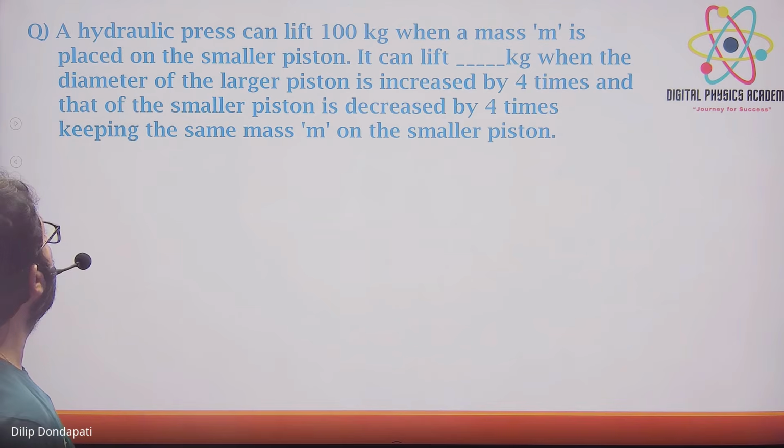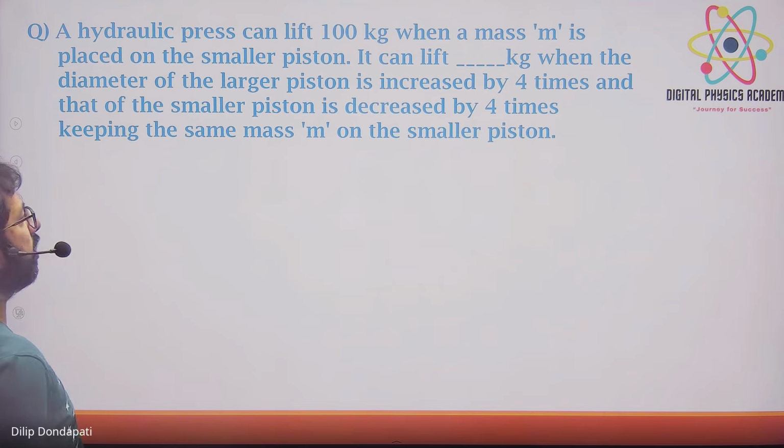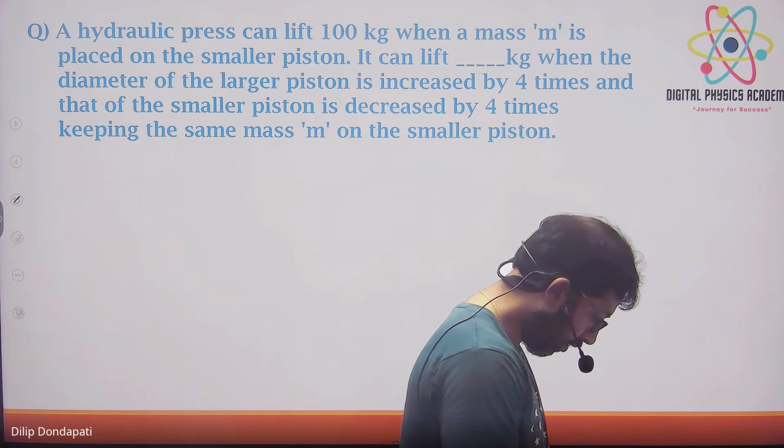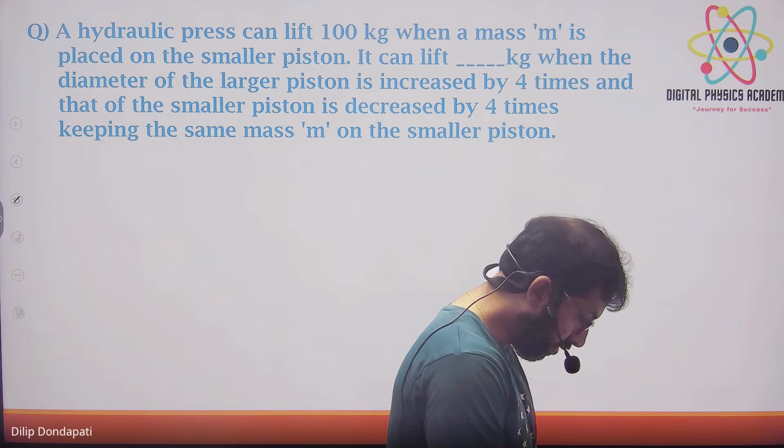A hydraulic press can lift 100 kgs when the mass M is placed on a smaller piston. It can lift dash kgs when the diameter of the larger piston is increased 4 times and that of smaller piston is decreased by 4 times, keeping the same mass on the smaller piston. Okay. 2021 JEE Mains.